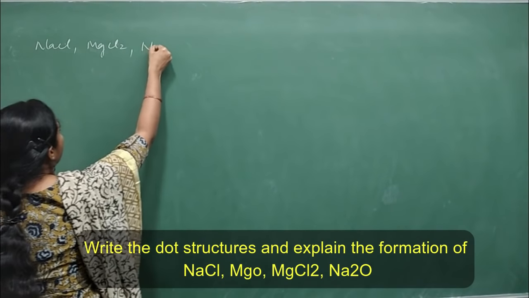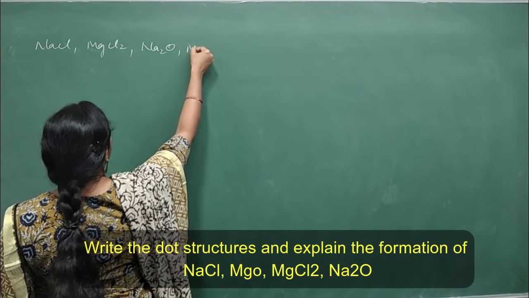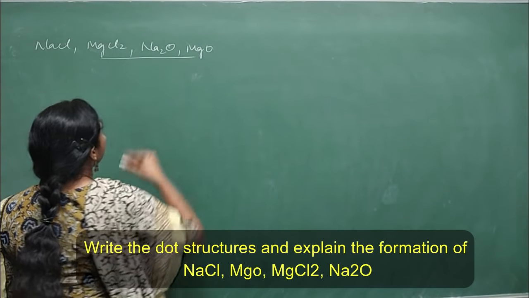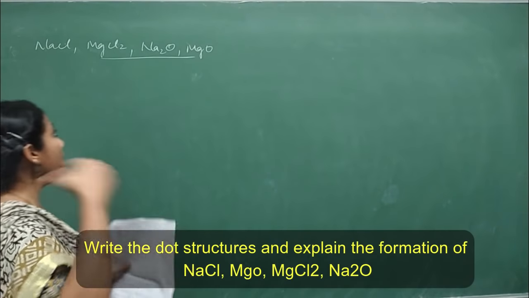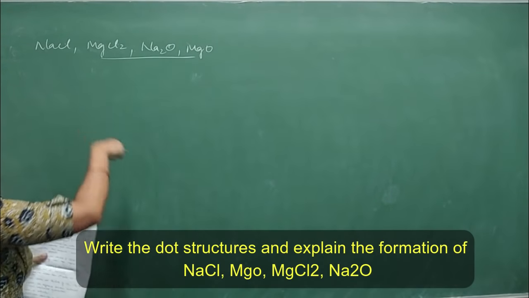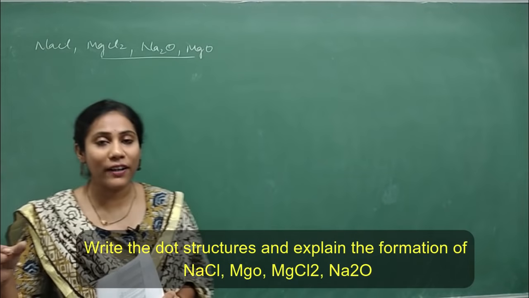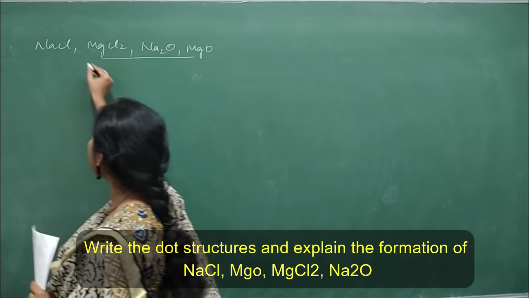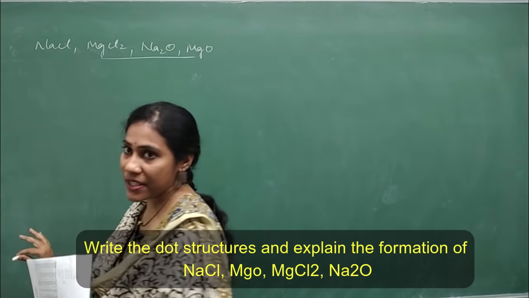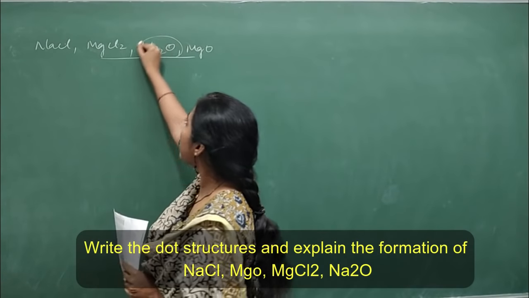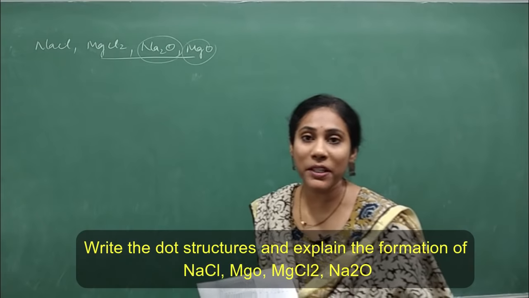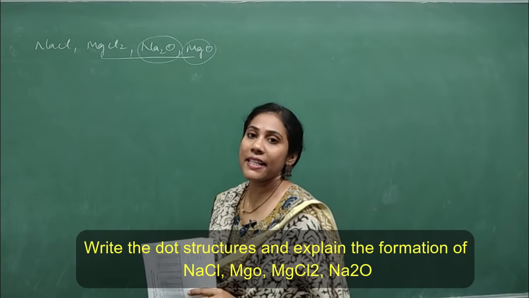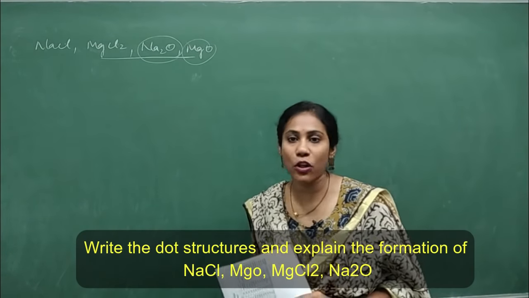Fine. Next question. Write the dot structures and explain the formation of different compounds like NaCl, MgCl2, Na2O, MgO. Very important question, guys. It can be asked for 2 or 3 marks. Formation of these compounds with the help of dot structure, you have to show them. Let me discuss NaCl and MgCl2. And if you want the formation of compounds like Na2O and MgO, you can go to my playlist on metals and non-metals and watch the video.